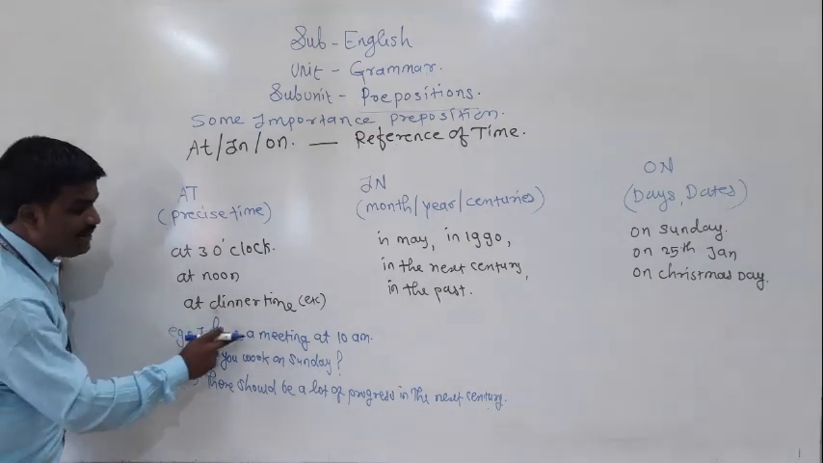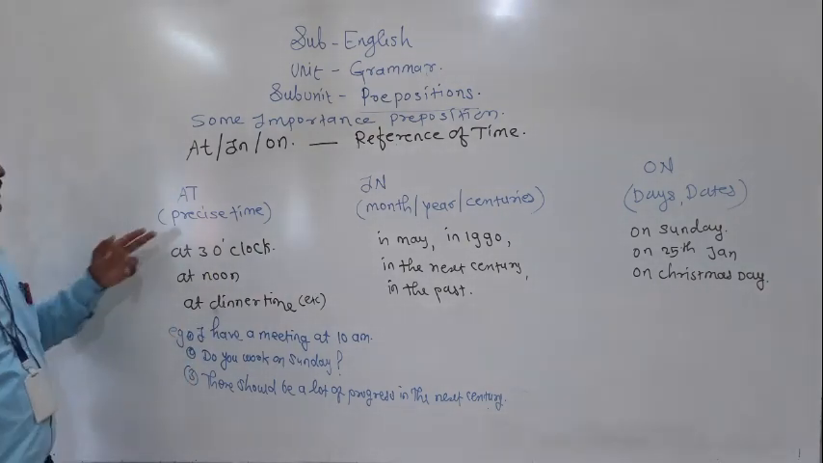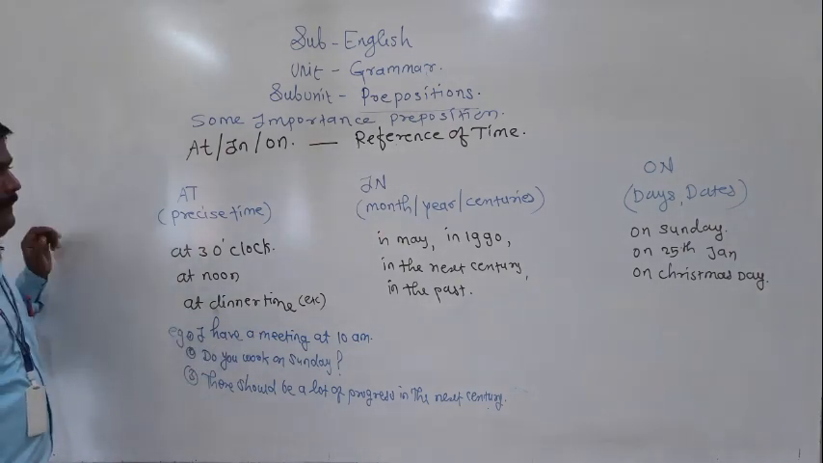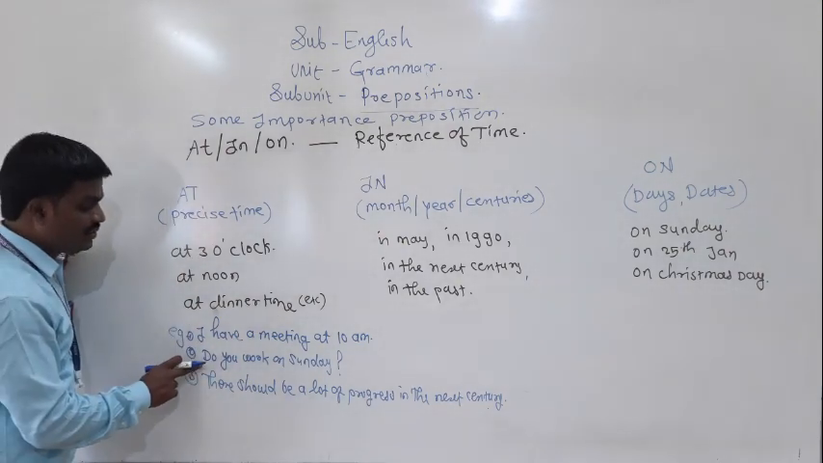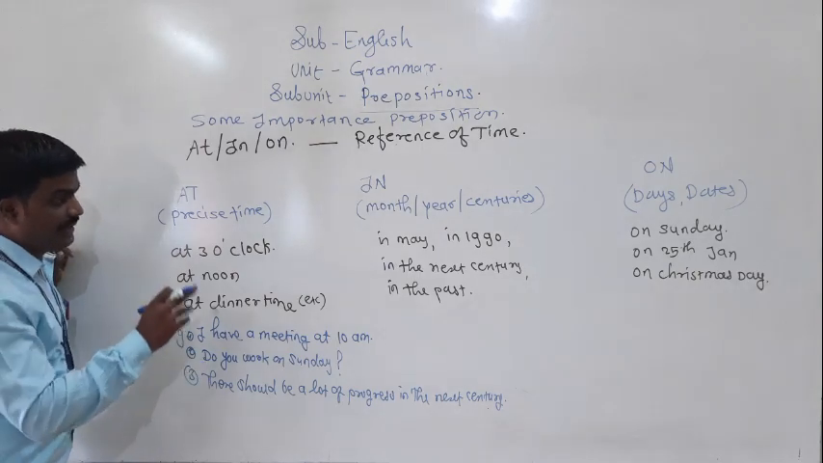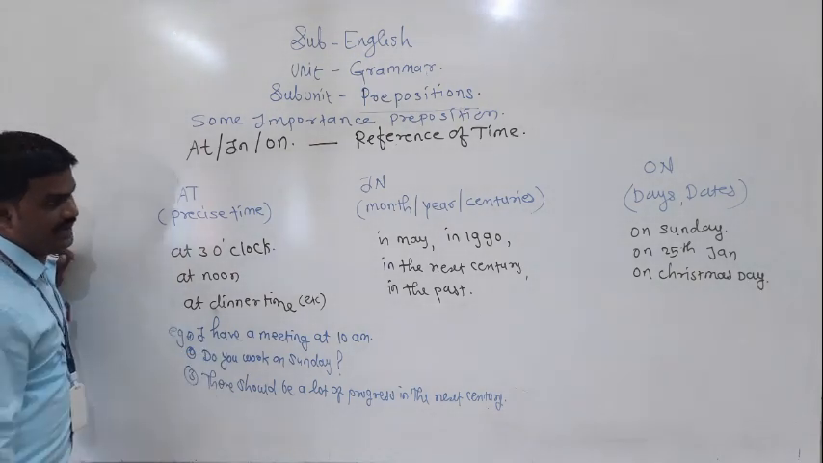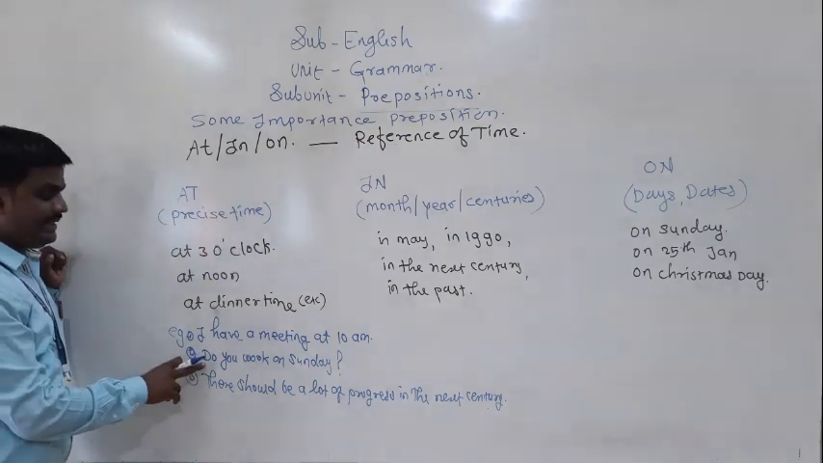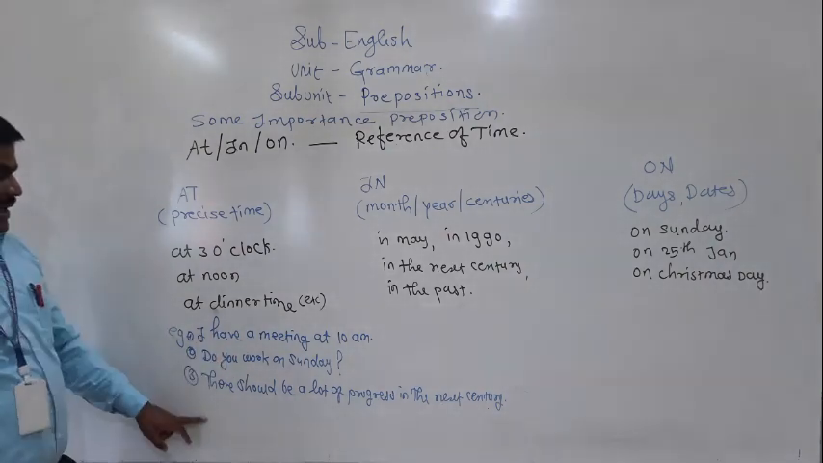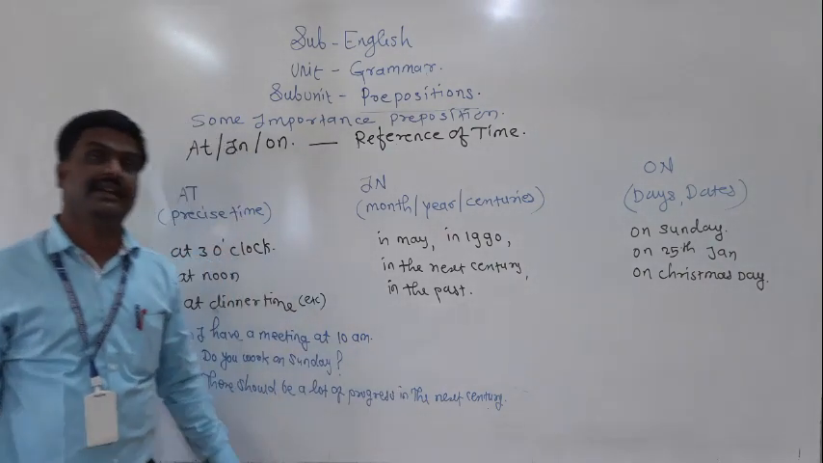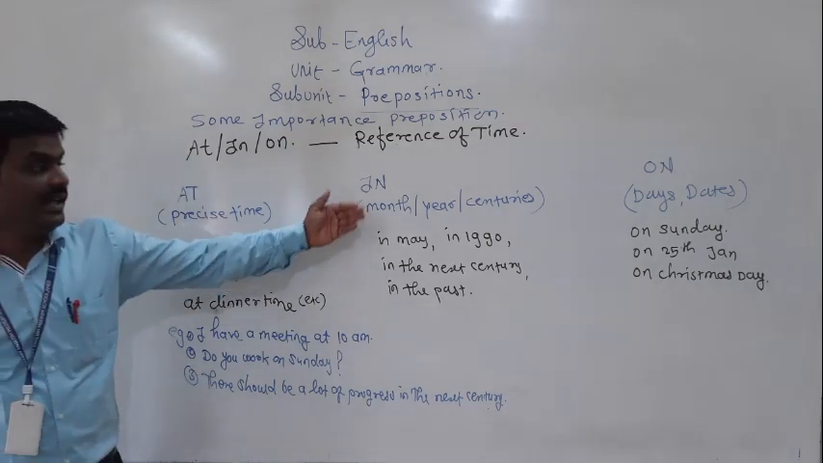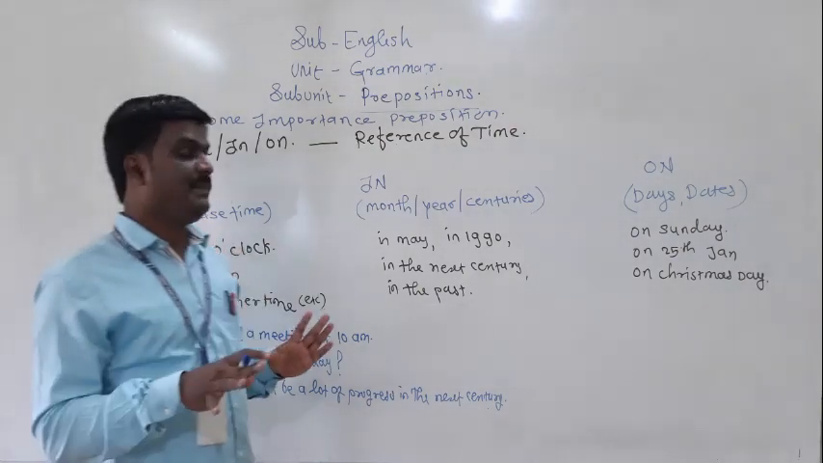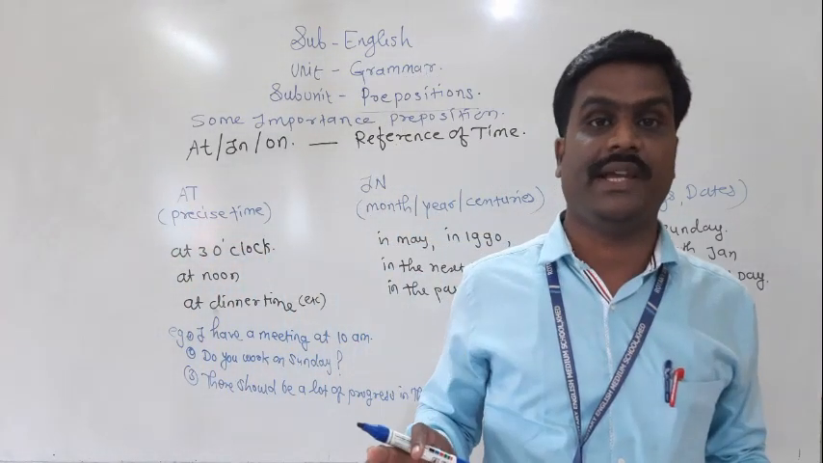For example, I have a meeting at 10 a.m. As I told you, at indicates the precise time. Next, do you work on Sunday? On is used to denote the day or days. There should be a lot of progress in the next century. In the next century, it indicates the century. Understood? These are the prepositions we use in reference to time.